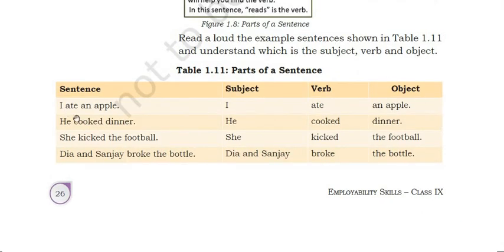Now, she kicked the football. About whom are we talking? She. So she is the subject, kicked. What is she doing? Kicked the football. The football is the object. Diya and Sanjay broke the bottle. We are talking about Diya and Sanjay, so Diya and Sanjay is the subject. They are breaking, so broke is the verb and the object is the bottle.